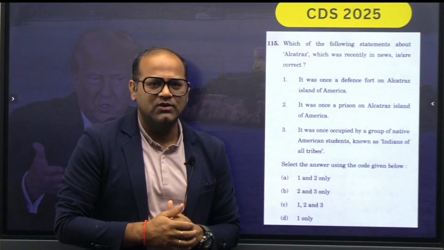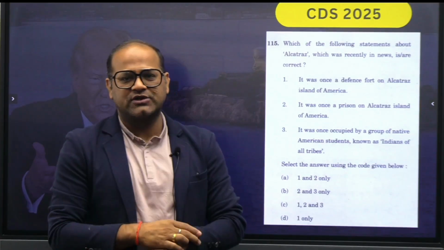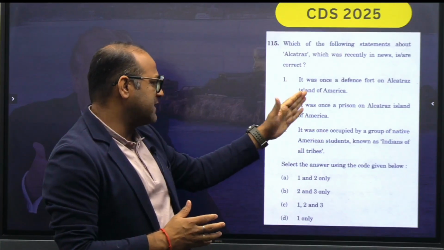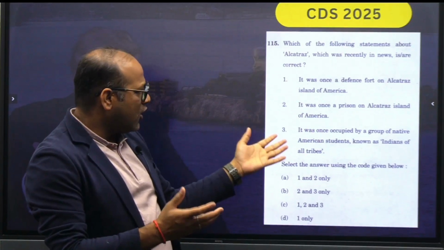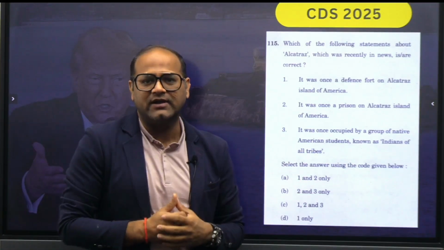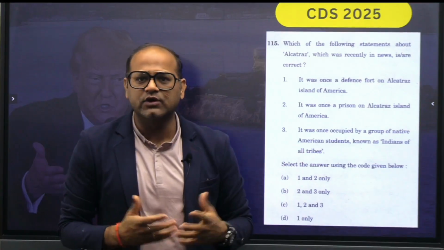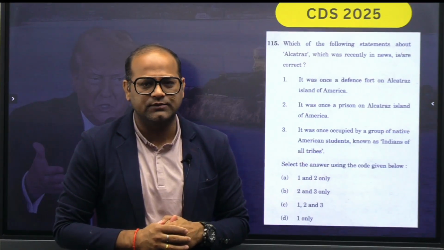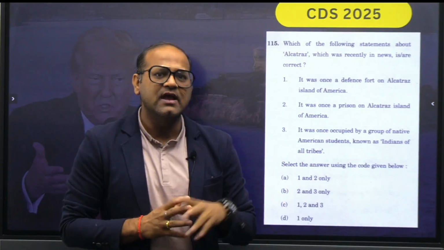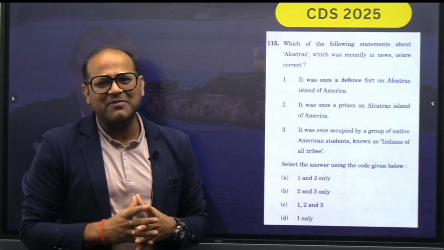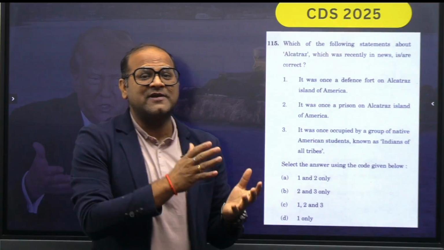So let me tell you, ये कोई common sense वाला question नहीं है. You cannot eliminate the options कि अच्छा military fort was there or not, prison was there or not, or some Native American students had occupied it or not. Even if you know the history, but if you don't know the complete story, you will not be able to attempt this question. Now, how to attempt such questions and what is the answer, that I will tell you later. But what is the Trump connection? Why we are saying that Trump ने UPSC को हिला डाला?